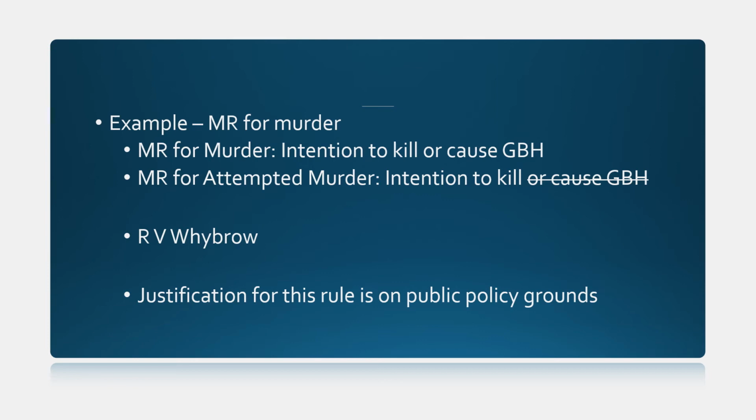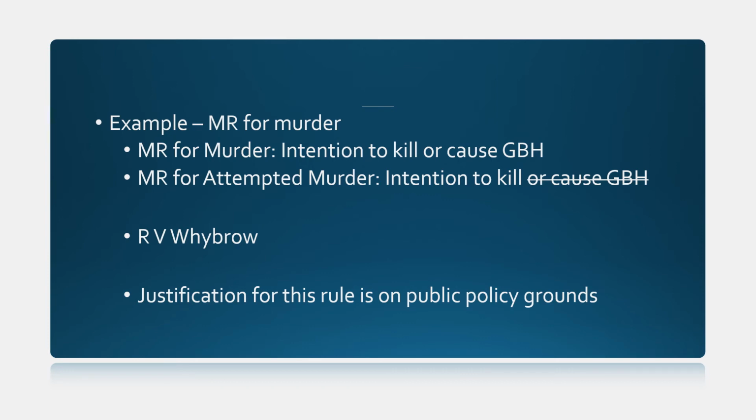So just to recap, an example here: the mens rea for murder is intention to kill or GBH. But remember, we have direct intention and oblique intention, or implied express malice. But the mens rea for attempted murder is only intention to kill.